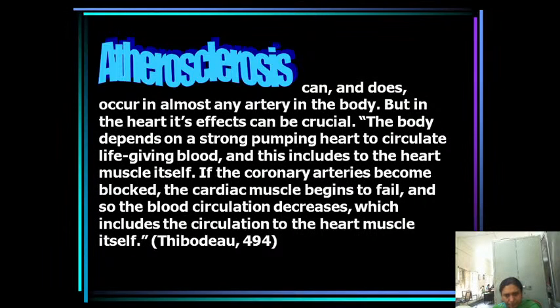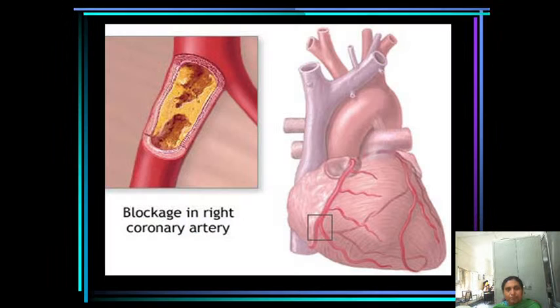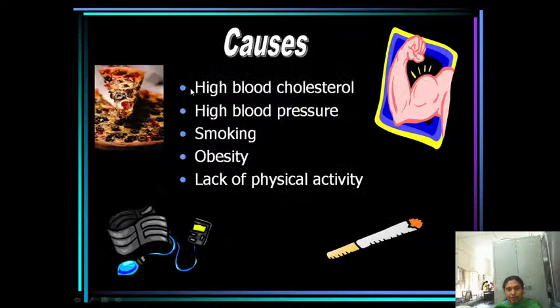If the coronary arteries become blocked, the cardiac muscle begins to fail, and so the blood circulation decreases, which includes the circulation of the heart muscle itself. This picture shows the blockage in the right coronary artery, because of the deposition of fat or cholesterol. The causes for atherosclerosis may be high blood cholesterol, high blood pressure, smoking, obesity, and lack of physical activity. These are the main causes.